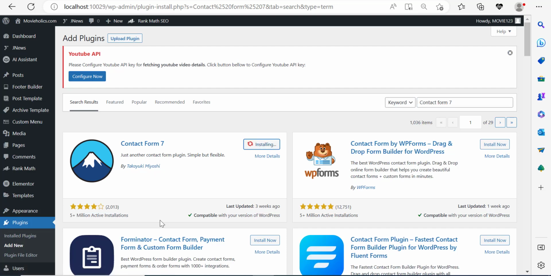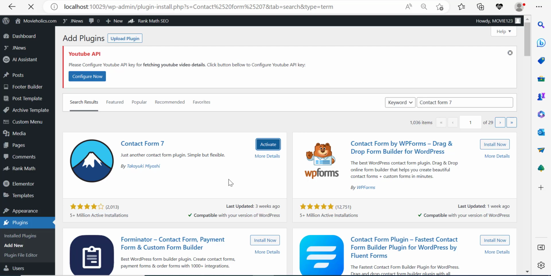Let's click on install. It's already installed by 5+ million people. You can see that the other one here, its rival WP Forms, is also used by so many people. And so you can install either one. It's your choice. I'm just going to go with Contact Form 7. I'm going to install it right now in a matter of seconds. Click on activate. And there you go.